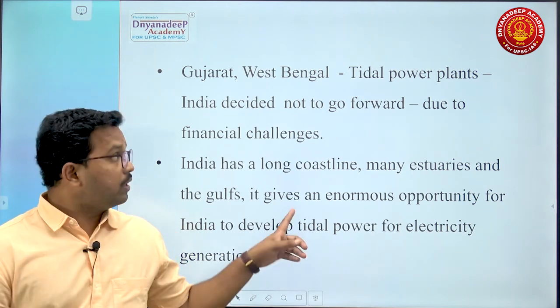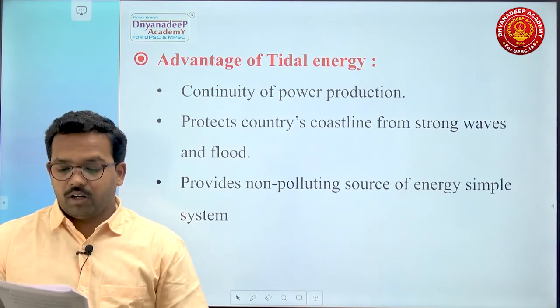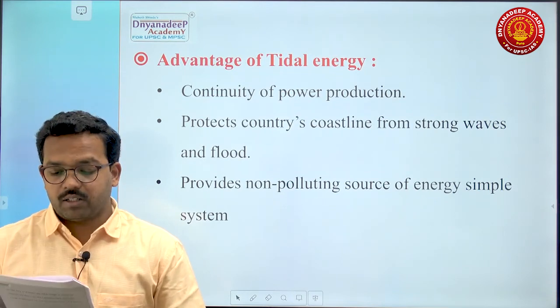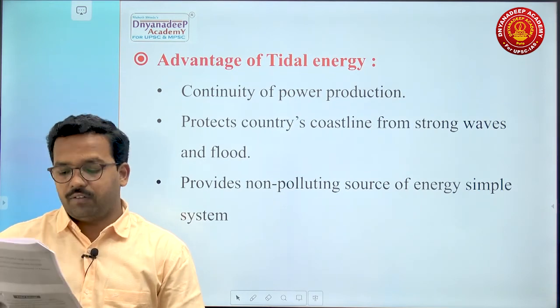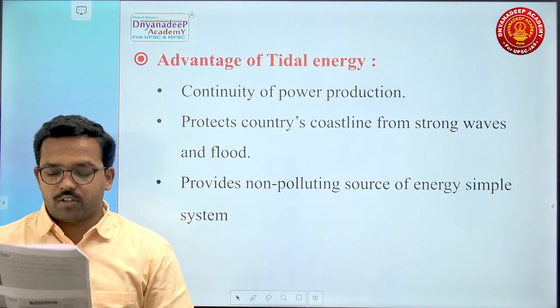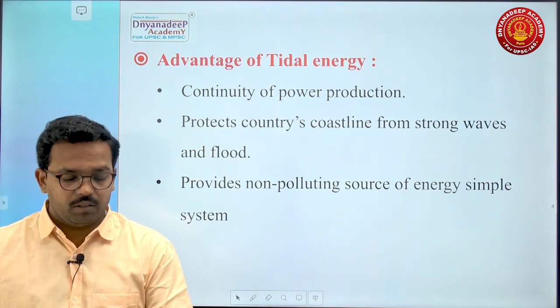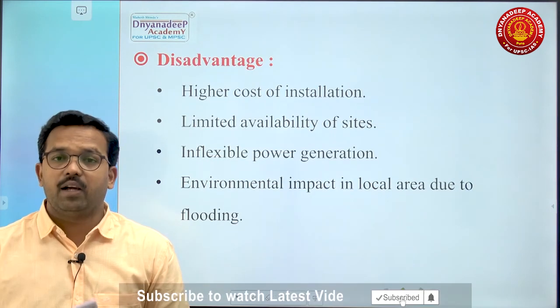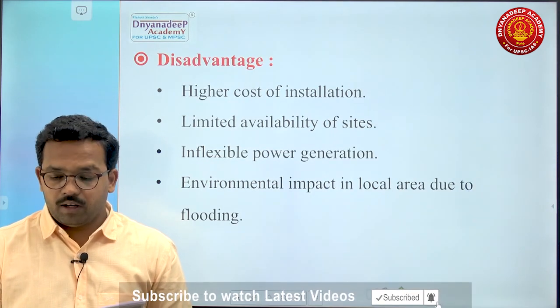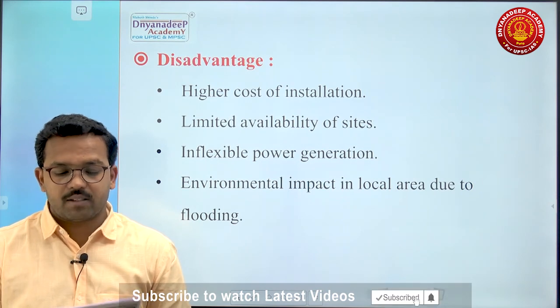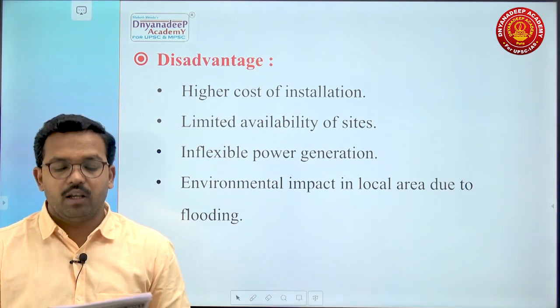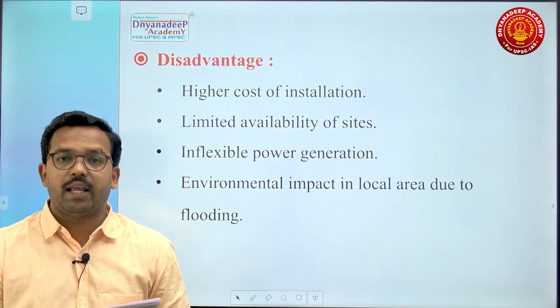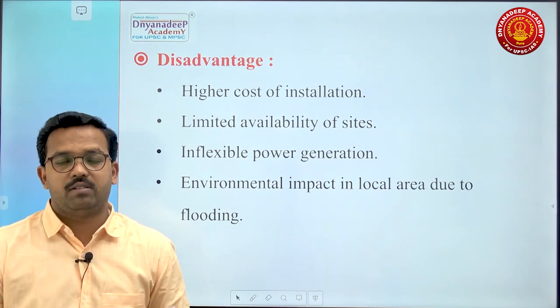What are the advantages of tidal energy? Continuity of power production. It protects the country's coastline from strong waves and floods, and provides a non-polluting source of energy in a very simple manner. What are the disadvantages? First is finances. High cost of installation, limited availability of sites, inflexible power generation, and environmental impact in local areas due to flooding. So that's it.